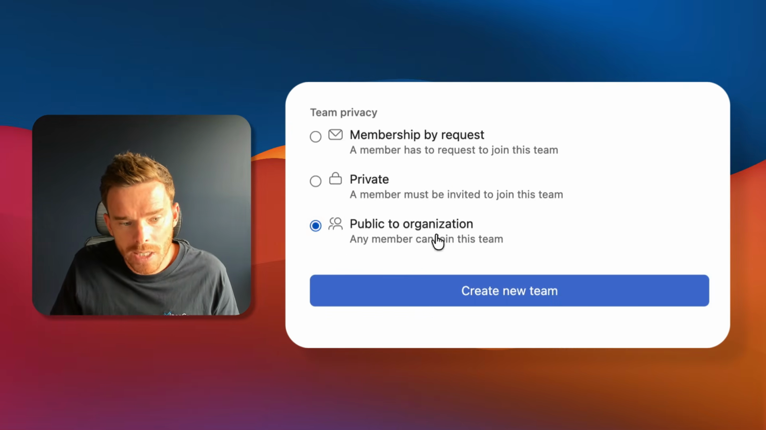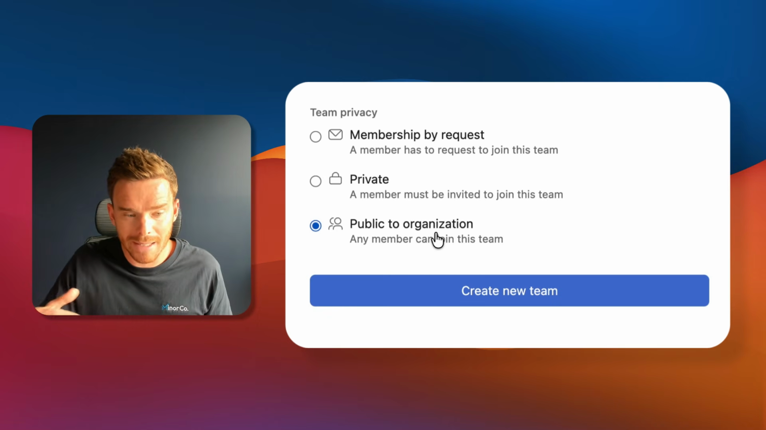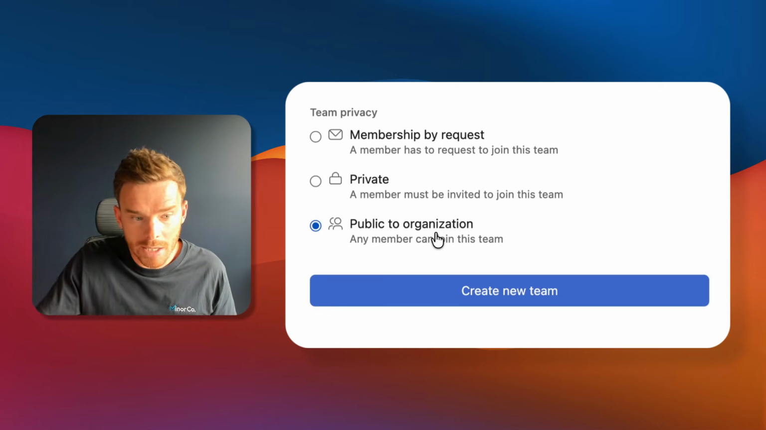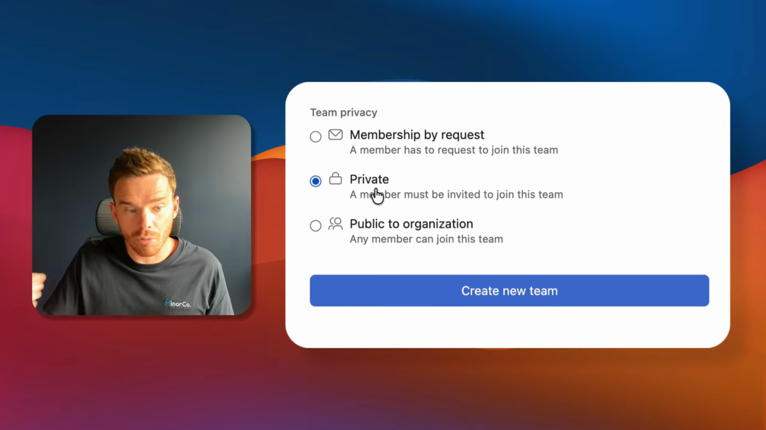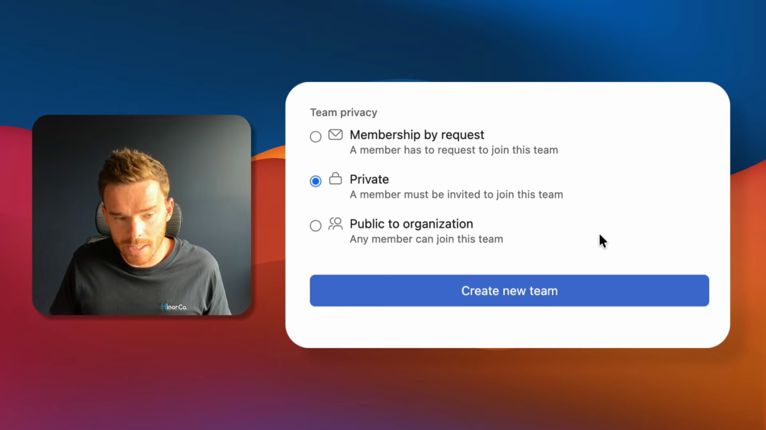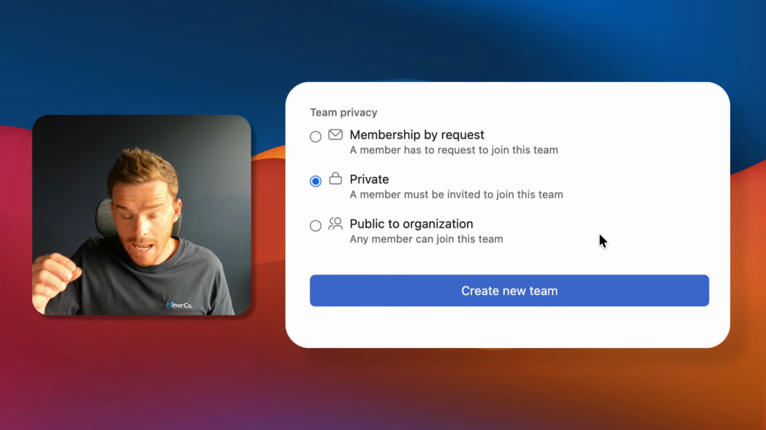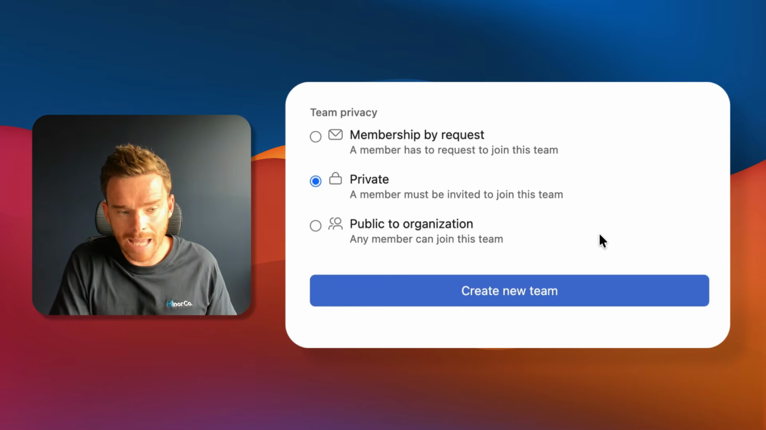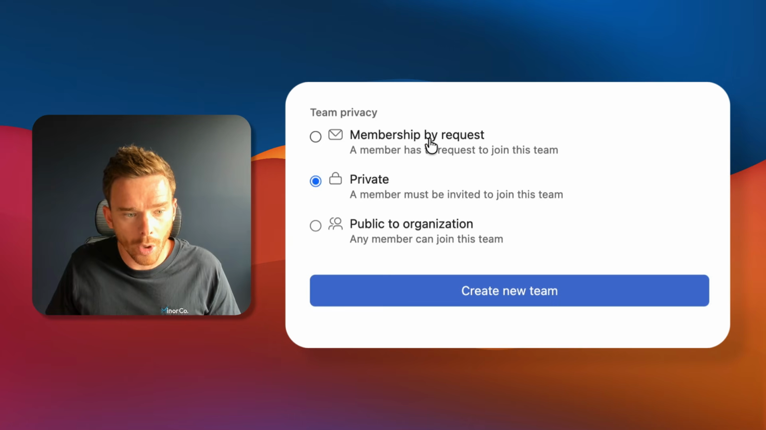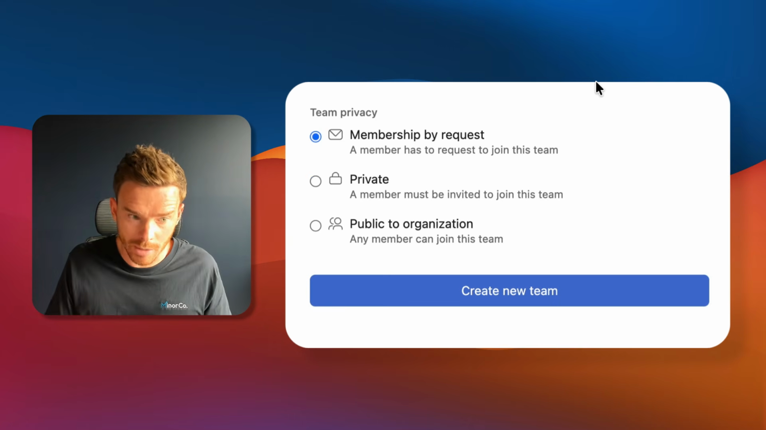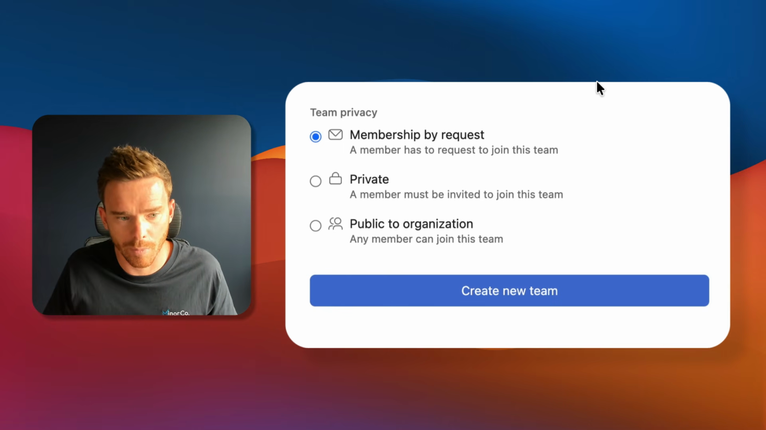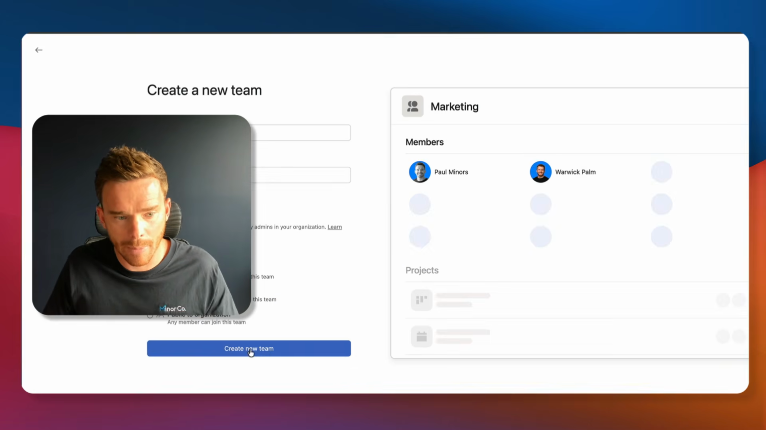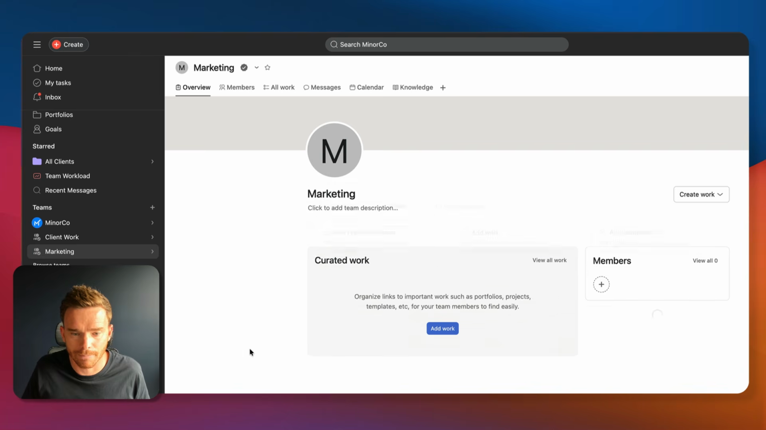So you can either make the team public to the organization, which means everyone in your company can see the team and they can join without permission. You can make the team private, which means nobody can see the team, and you can only be added to the team by an admin who then invites you. Or you can make the team membership by request, which means the team is visible to people in the organization and they can request to join, which then has to be approved by an admin. And once I'm happy, I can create my new team.